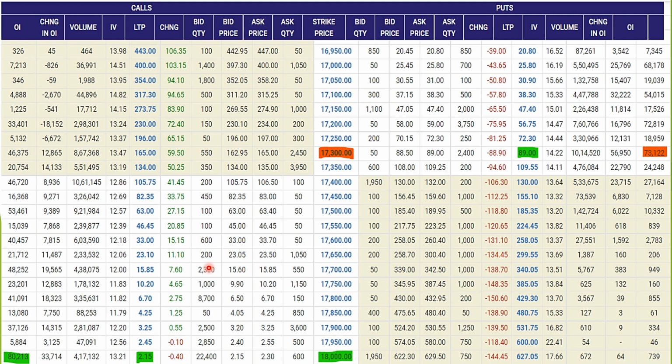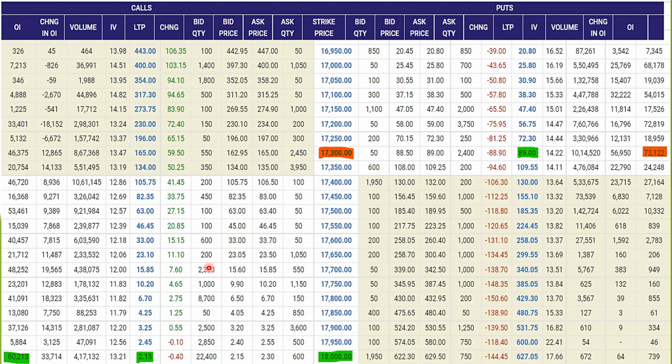Here we have seen there is rise in open interest with fall in premiums of 17,300 put, and this is what kind of build up? This is short build up in put. Short build up in put means puts are getting shorted and put premiums are decreasing. What is meaning of this? View is bullish in underlying. Am I right?